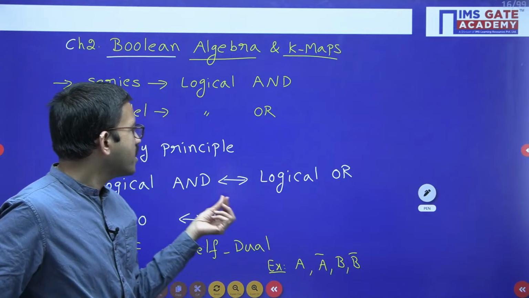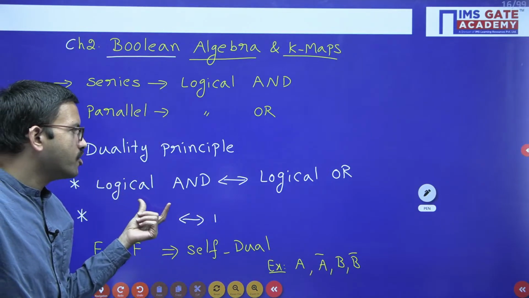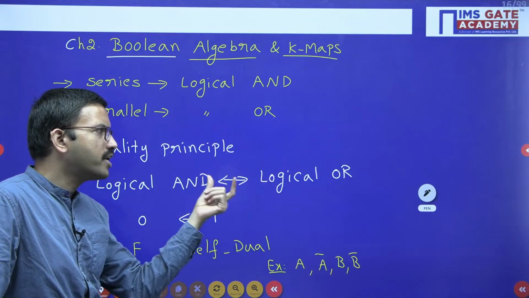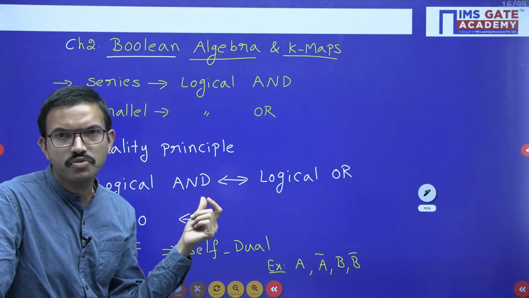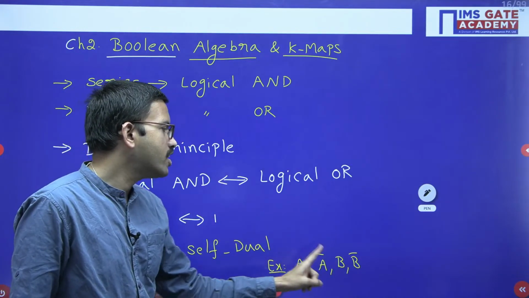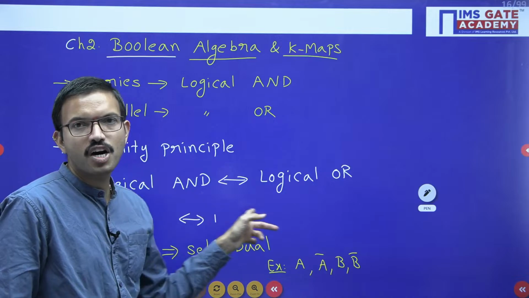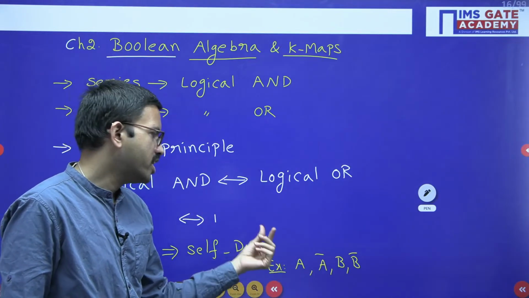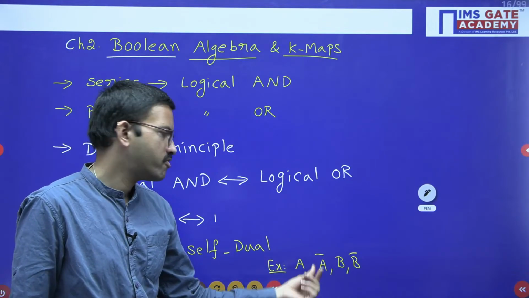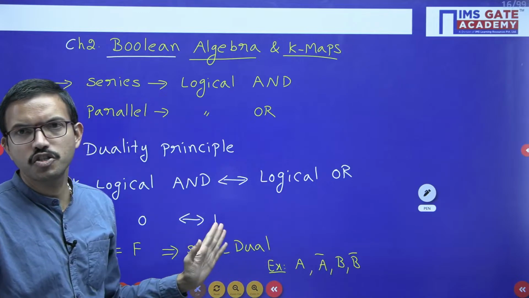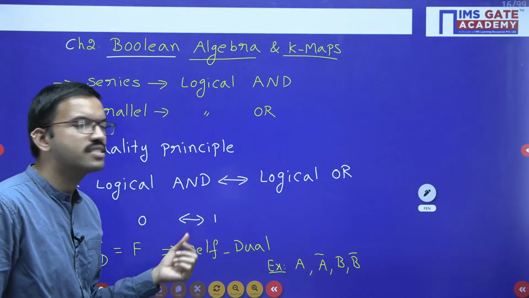Because here the first step we have mentioned: logical AND and logical OR operators we have to interchange. These two operators generally perform among two variables, but here how many variables are you having? Only one. When there is only one variable, there is no question of interchanging the operator, right? So that is the reason for a, if you apply dual, you will get a only. For a bar also a bar. For b, b. For b bar, b bar. That means the original function and the corresponding dual are both the same. That is the reason we are calling it self dual.